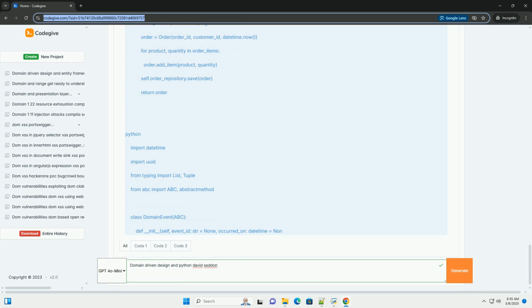6. Define services, operations that don't belong to entities. The order service encapsulates business logic related to order management that doesn't naturally fit within the order entity itself. Stateless: services are typically stateless. They don't hold data. They receive data as input, perform operations, and return results. Dependency injection: the order service depends on an order repository. This allows you to easily switch between different data persistence implementations without changing the service's code.